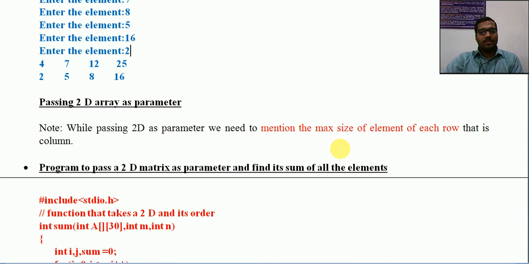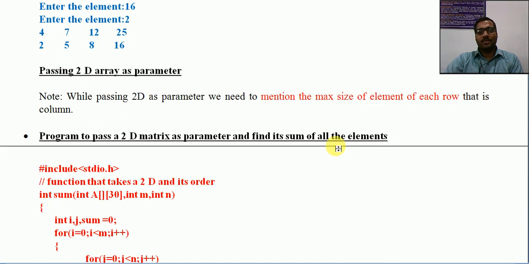Now next, one more point: passing a 2D array as a parameter. It is also possible to pass an entire two-dimensional array. In the previous example, even though it was a matrix, we were not executing a matrix program.